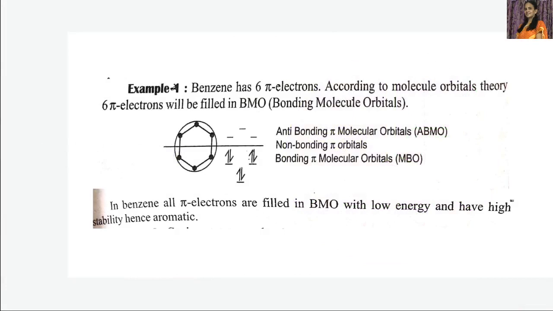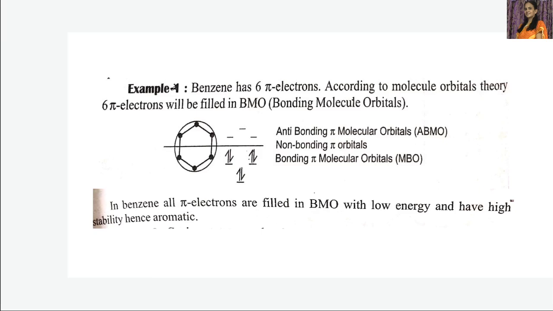Now, let's consider one example. Here we have discussed just now, benzene. It has 6 pi electrons. According to molecular orbital theory, 6 pi electrons will be filled in bonding molecular orbital. And here we can see the